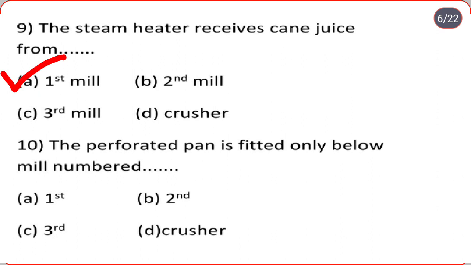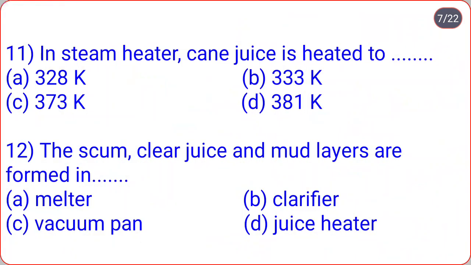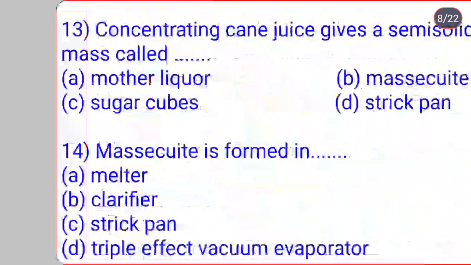The perforated pan is fitted only below mill numbered first, second, third, crusher. So perforated pan is fitted only below mill numbered first. In steam heater, cane juice is heated to 328 Kelvin, 333 Kelvin, 373 Kelvin, 381 Kelvin. So correct option is B, that is in steam heater cane juice is heated to 333 Kelvin. The scum, clear juice and mud layers are formed in melter, clarifier, vacuum pan, juice heater. So correct option is B, that is clarifier.